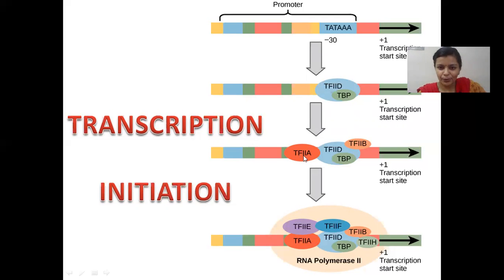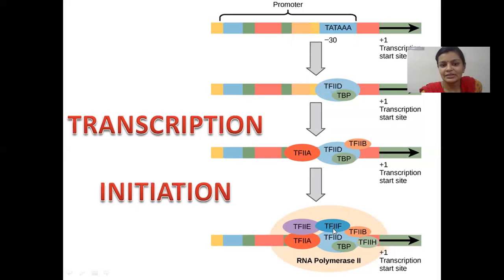So all these proteins which we were talking about, TBP, TFII, all these proteins are coming and binding to this recognition site. This core promoter region is being occupied by all these proteins. Only after these many proteins bind does the RNA polymerase come and recognize that promoter, and then it binds to the promoter.